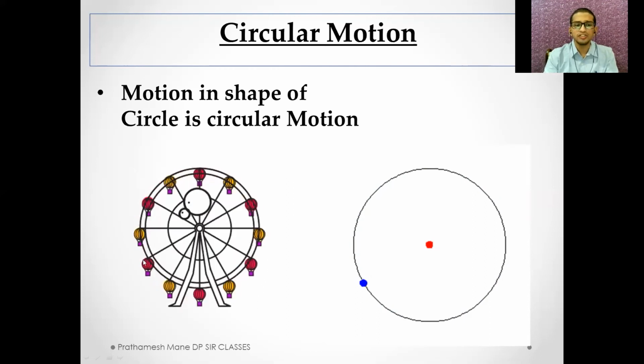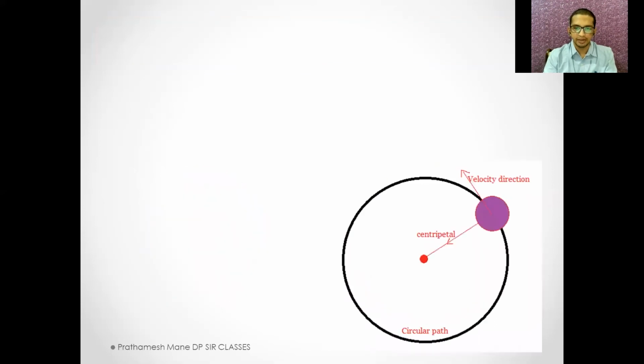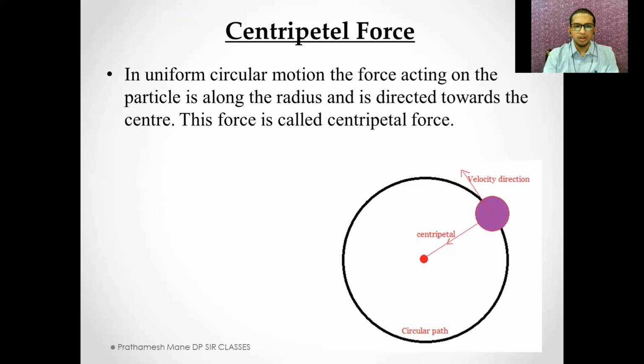Now, what is the need to study circular motion? Because we have to learn one more concept related to that, which will be the final concept for the day, and that is nothing but centripetal force. What is centripetal force? Centripetal force is the force which acts on the particle along the radius and is directed towards the center. We'll try to understand this in a simpler way. Imagine this is a circular object and we have circular motion happening here. Circular motion occurs here, so the direction of the velocity is represented here.